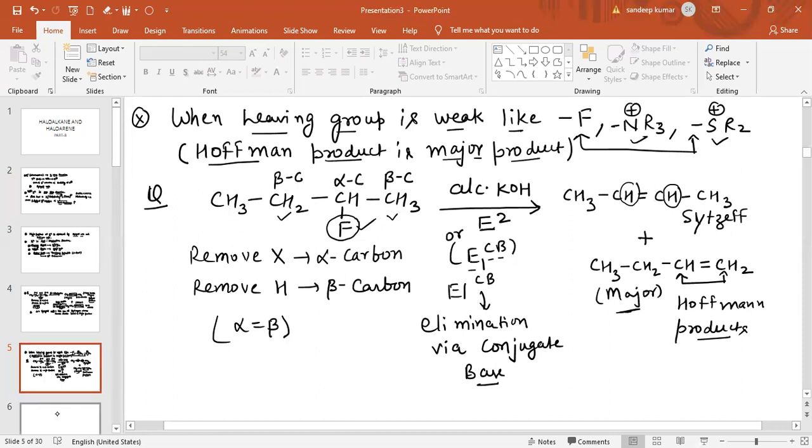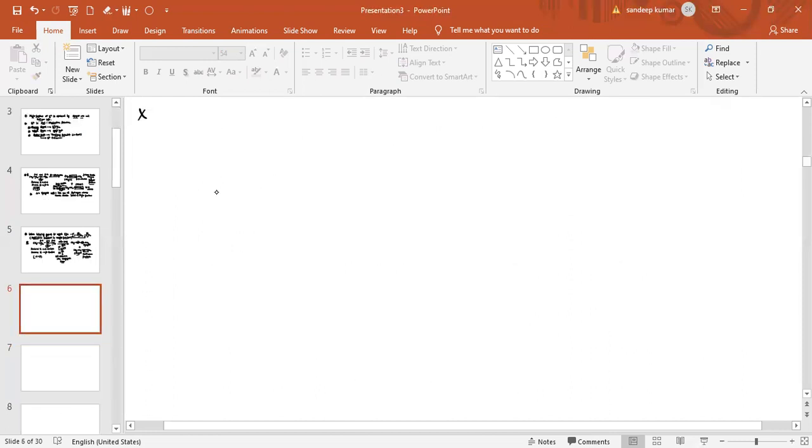Now see another case for the elimination reaction. Basically, if the reacting base is bulky, then what happens?